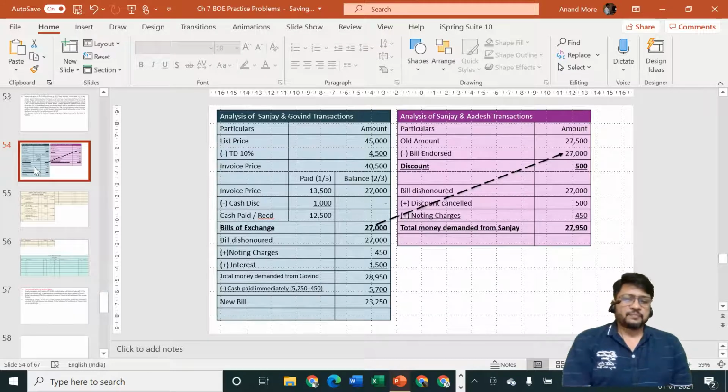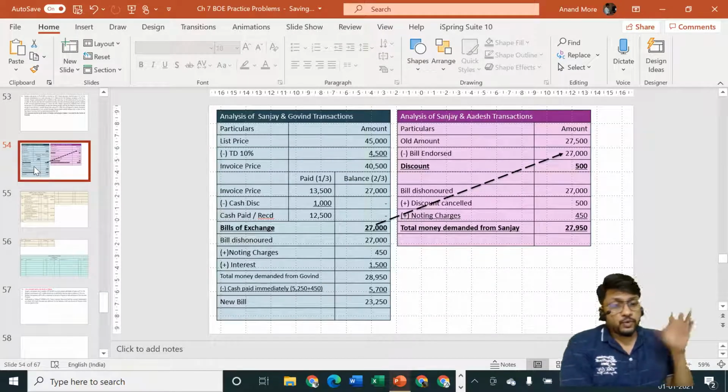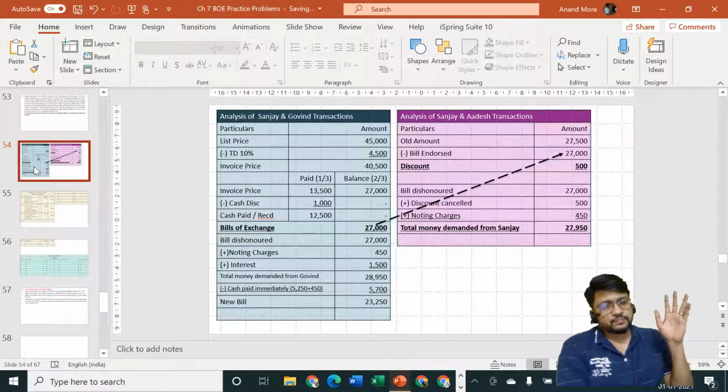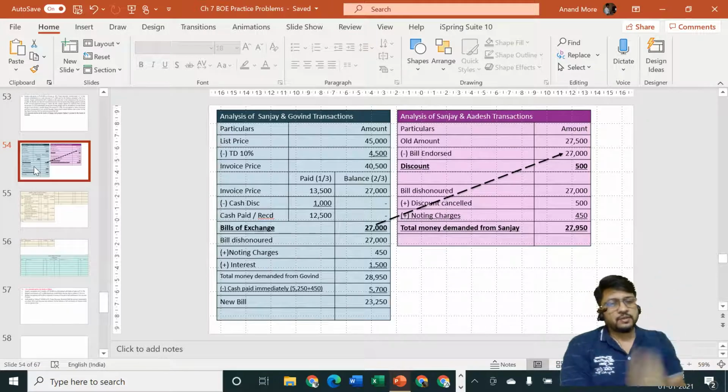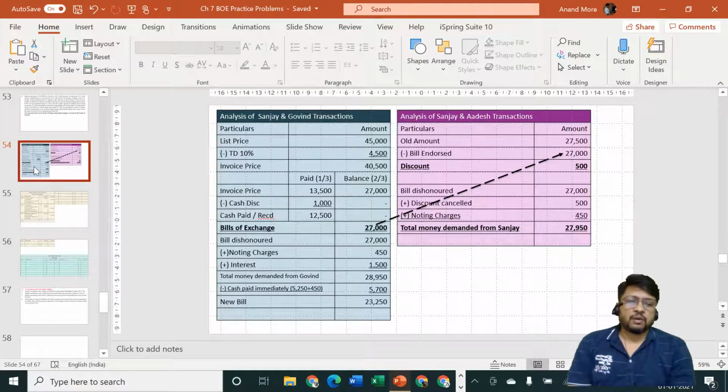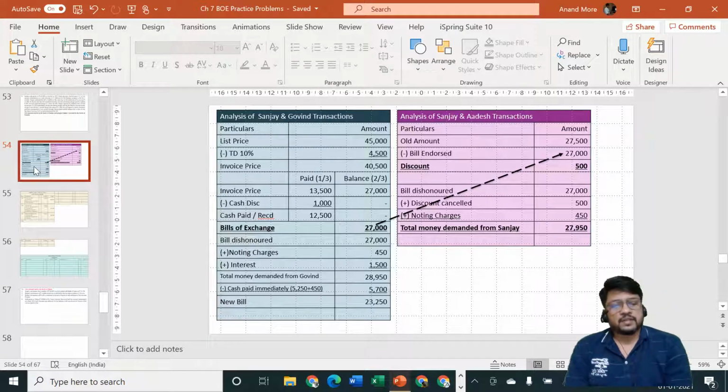So we will specify that bill is going out, credit what goes out, Adesh is the receiver, debit the receiver, but full settlement, so discount is received. Entry will be Adesh account debit 27,500 to bills receivable account 27,000 to discount received account 500.